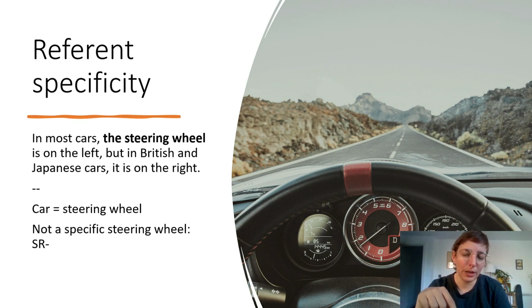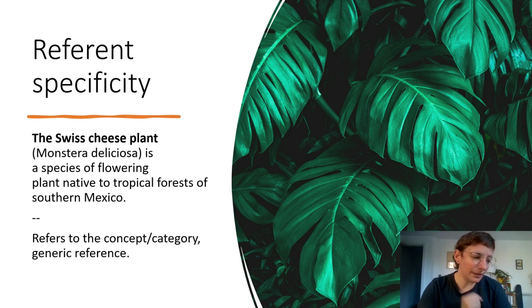Because I mentioned a car before, it therefore follows that there is a steering wheel, because all cars usually have a steering wheel. But because I'm pretty much making a statement about cars in general, I'm not referring to a specific steering wheel. Therefore, in this case, the steering wheel is known to the hearer because it is expected from the fact that there is a car, but it is non-specific. So this is the kind of combination you find with generic statements. That is, statements that are true for the entire category.